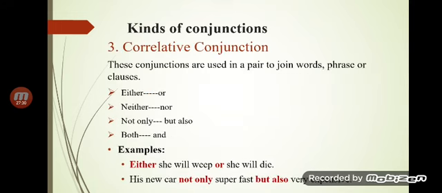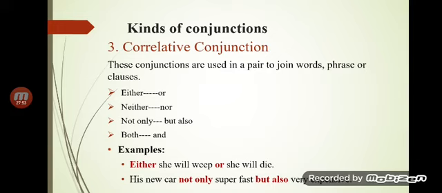Then comes the correlative conjunction. Correlative conjunctions, remember one thing, are all the time used in pairs. Is it clear? They join words, phrases or clauses, and they are used in pairs. They join similar elements while joining singular and plural subjects.